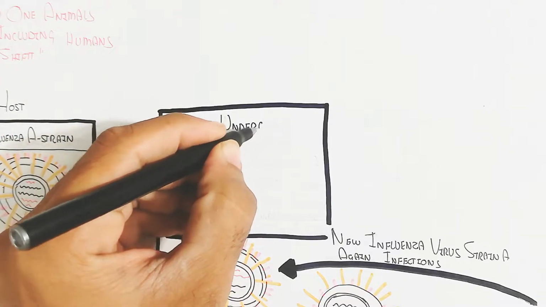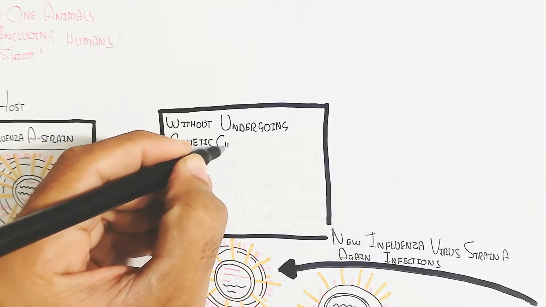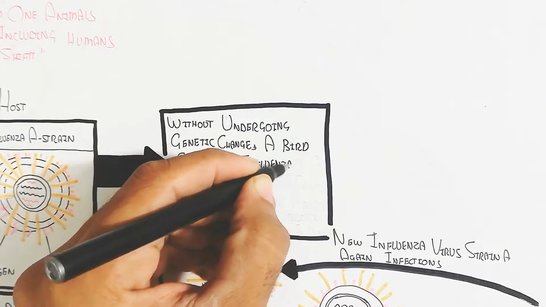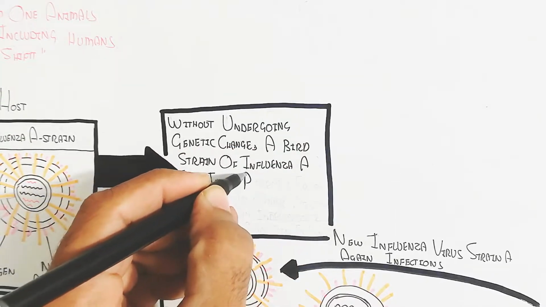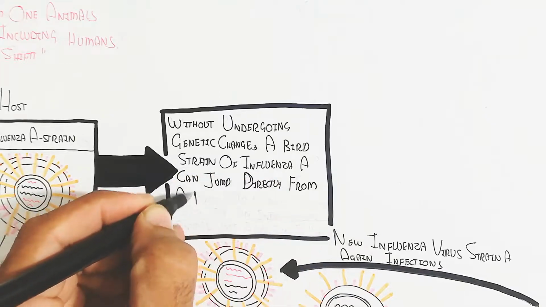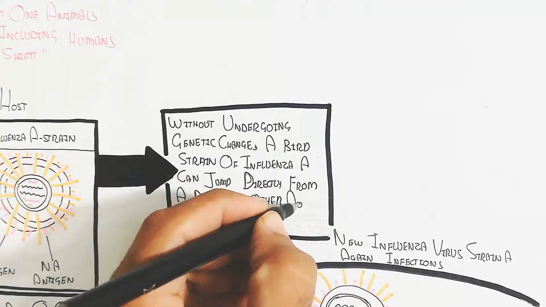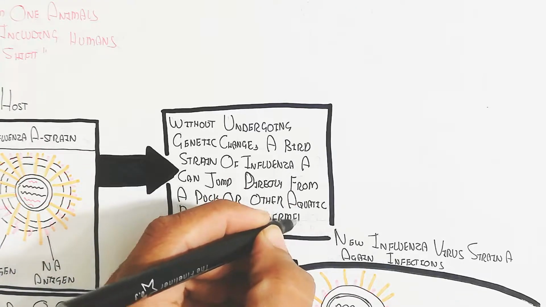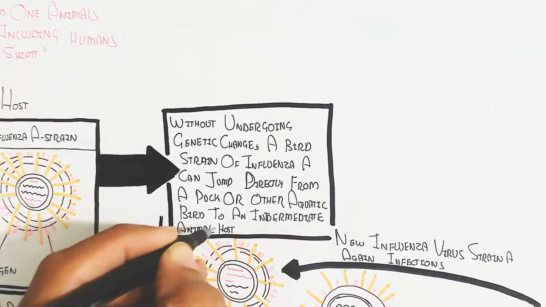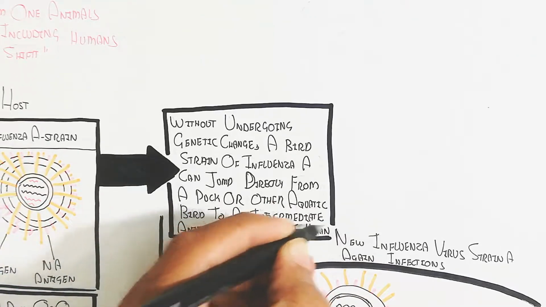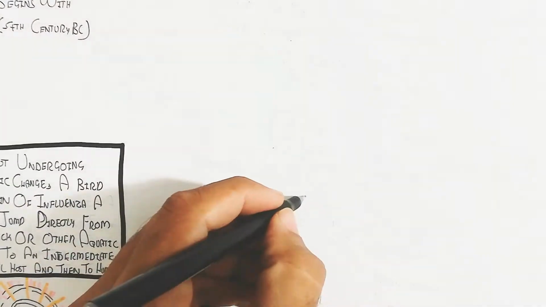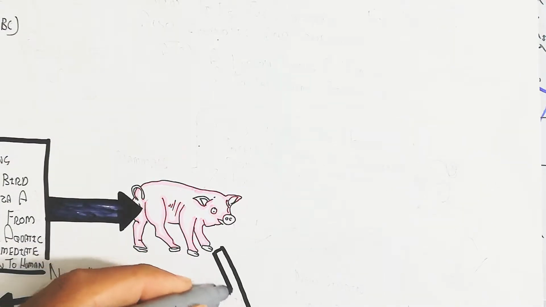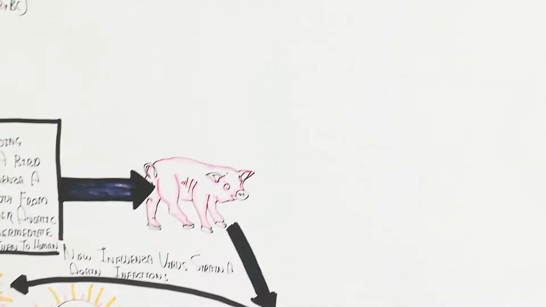Without undergoing genetic change, a bird strain of influenza A can jump directly from a duck or other aquatic bird to an intermediate animal host and then to a human. First is the intermediate host, which can be a pig or another mammal. The pig is the center of disease because it carries a lot of disease. The influenza virus can easily infect the pig because the pig lives in garbage.